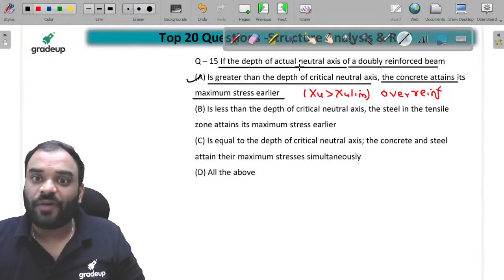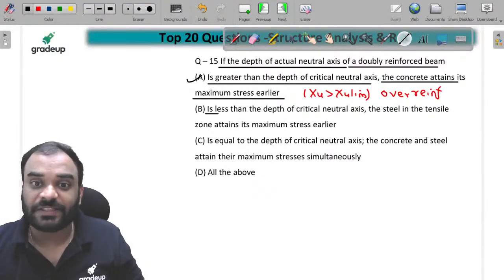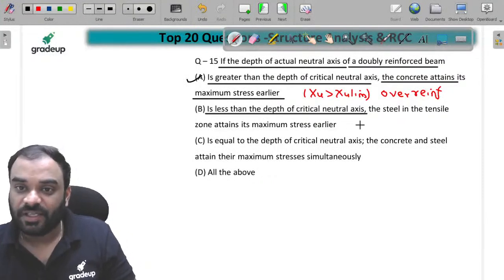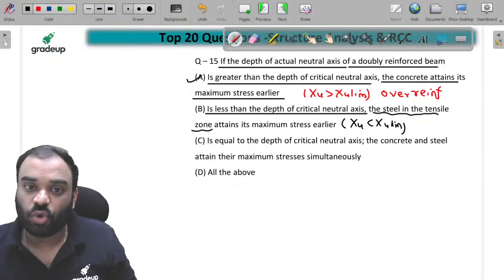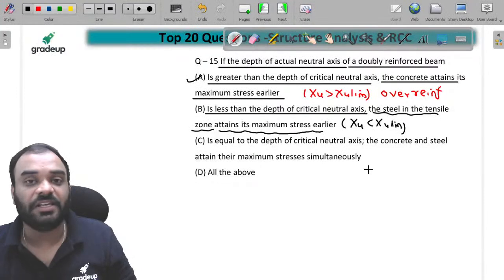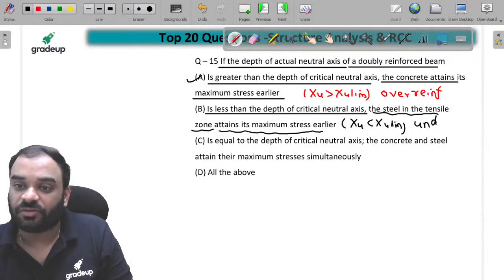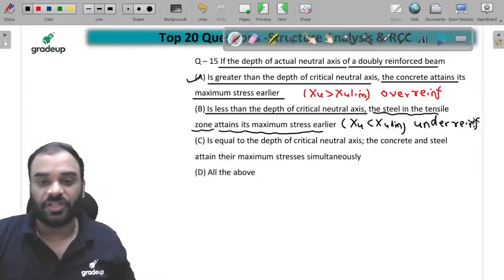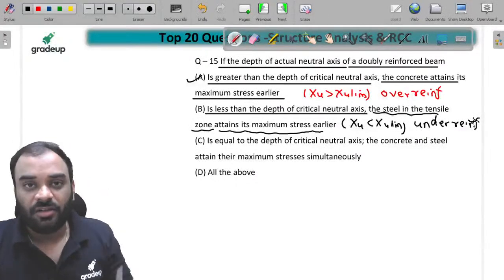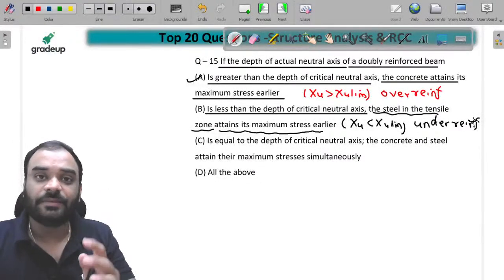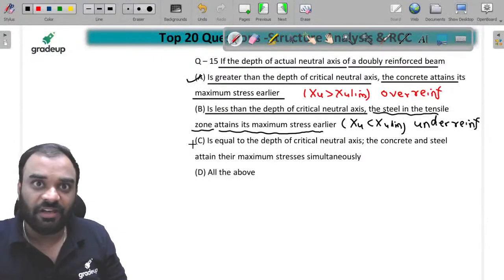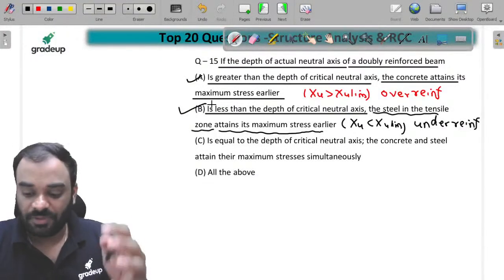Next, if the depth of actual neutral axis of the doubly reinforced beam is less than the depth of critical neutral axis, it means XU is less than XU limiting. The steel in the tensile zone attains its maximum stress earlier. Will this happen? Yes, because it is an under reinforced section. In case of under reinforced section, your steel will attain maximum stress earlier. So steel will fail first. So B is the correct answer. B will also be correct.